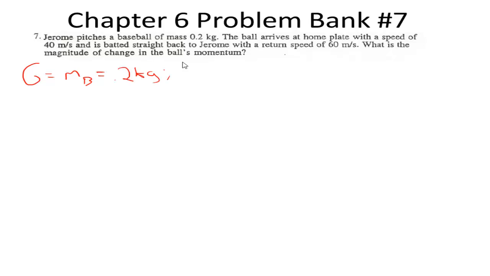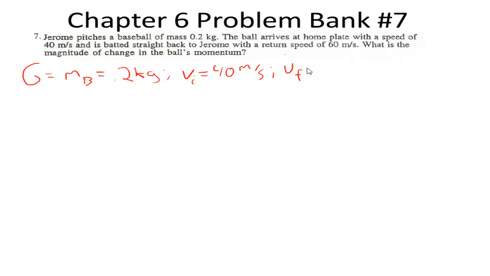The ball arrives at home plate with a speed of 40 meters per second. So we will put our velocity initial at 40 meters per second, and is batted straight back to Jerome with a return speed of 60 meters per second.